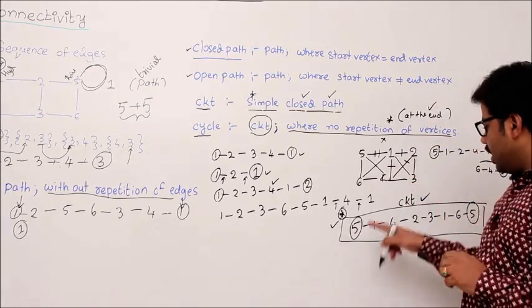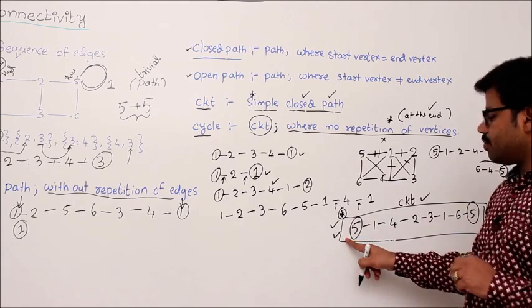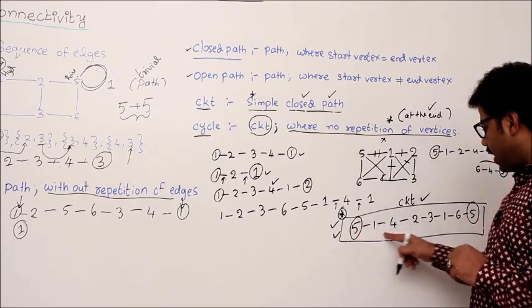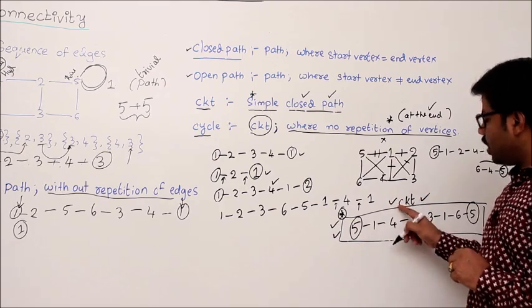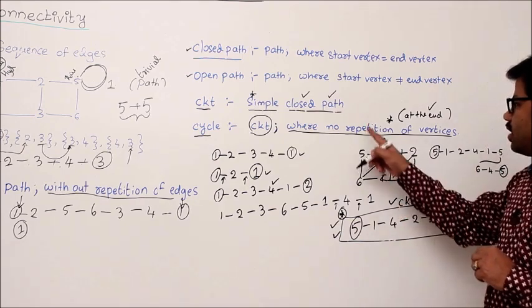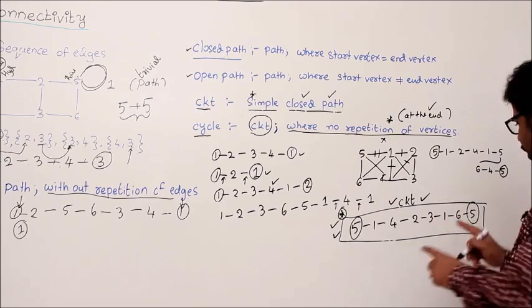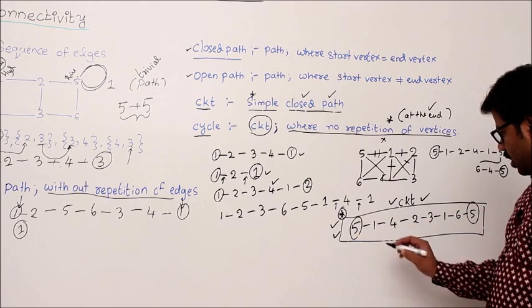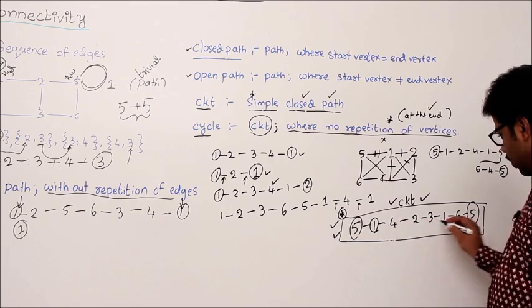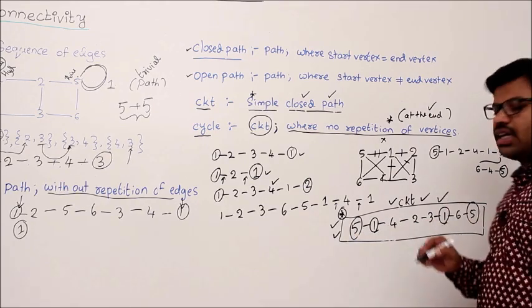So for example, is this path a cycle? If it really is a cycle, then what is the condition? First of all, it should be a circuit. Yes, we know that it is a circuit. And what is the extra condition? No repetition of vertices. Don't check the ends, because without that we can't form a circuit. Apart from that, you can see the repetition of vertices here, isn't it? That's why it is not a cycle.